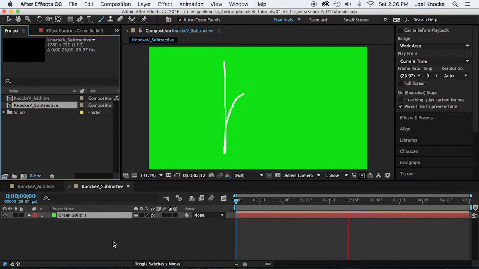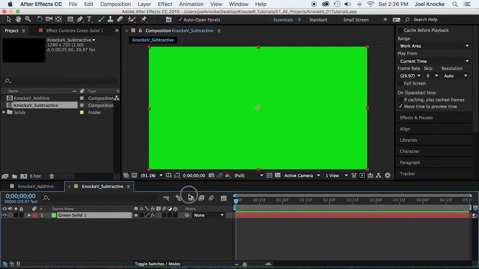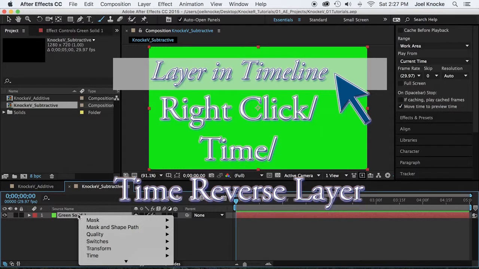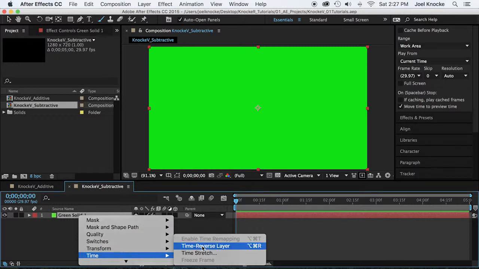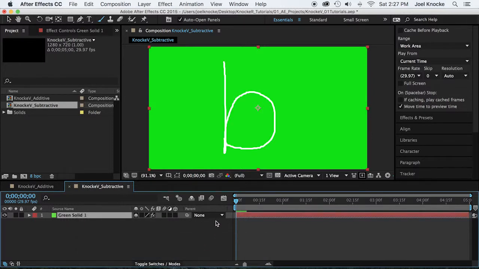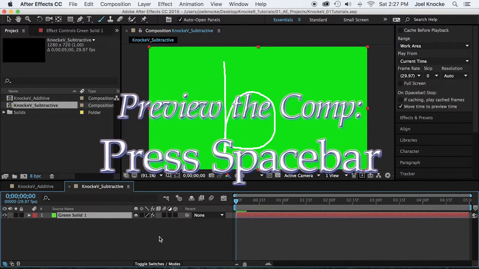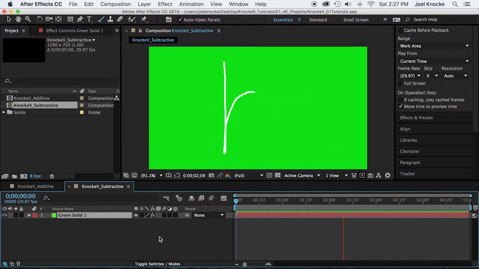But we want to have this be subtractive. So to make it subtractive, we want to, in the composition window, go to the layer, right click, go to time, and we want to time reverse layer. And you see you get a striped edge that shows you that the time has been edited. And now let's Command S, and if you press the space bar, then the letter B disappears. So that is subtractive.